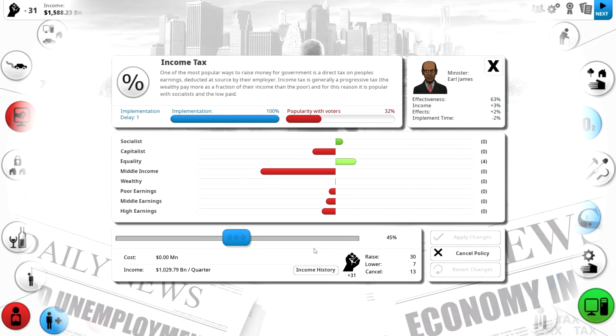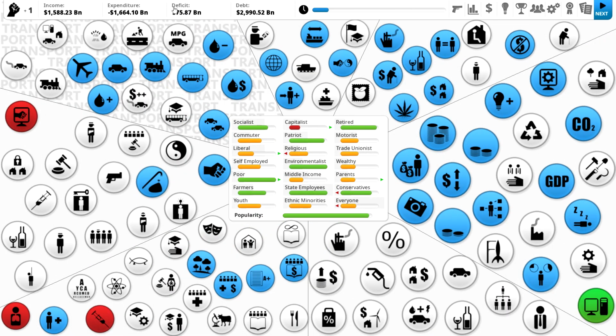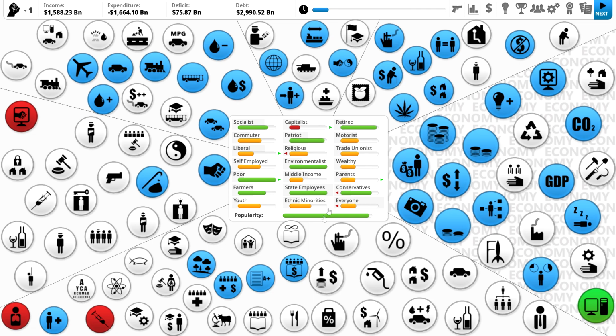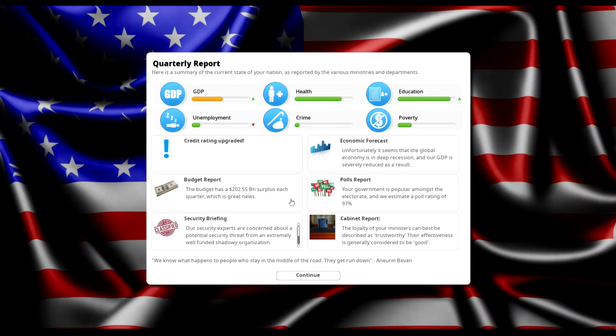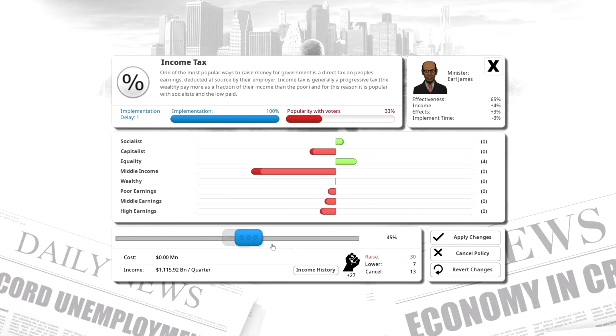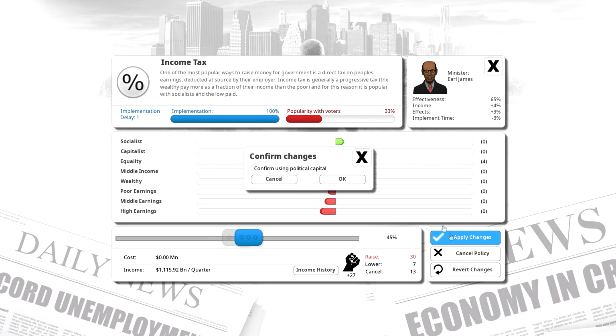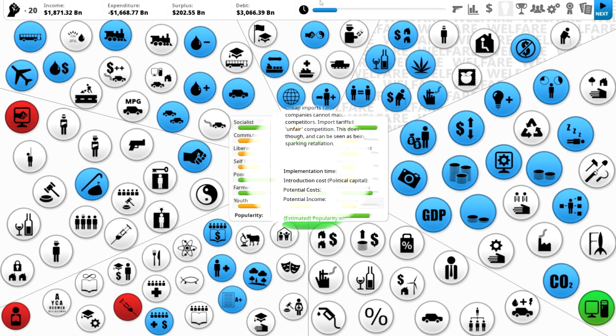We might have to increase the income tax up to 50%, which is insane. But we're just gonna have to do it until the deficit goes down, and then we'll drop it back down as soon as that happens. Okay, so we have a huge surplus, so we're gonna drop it down already. So we're cutting it down to 45%, which is what we had it at before. And if it stays going well, we can drop it down to 40.